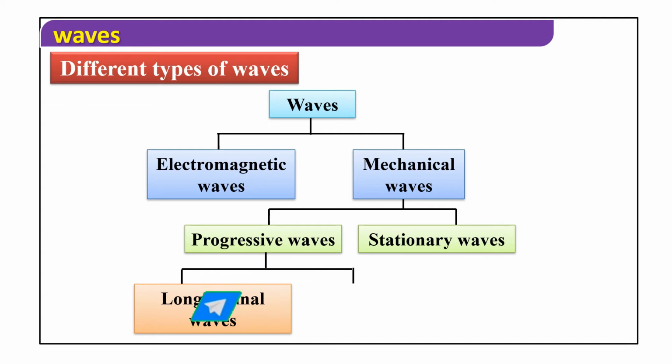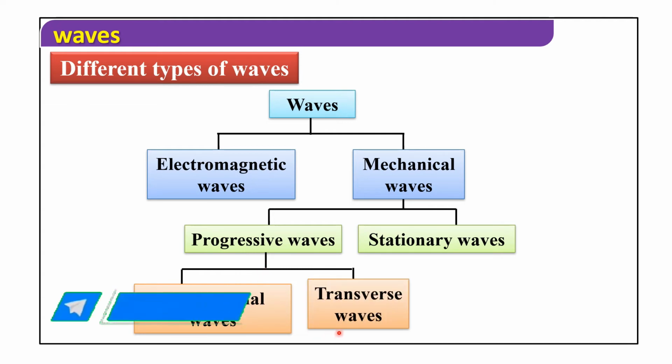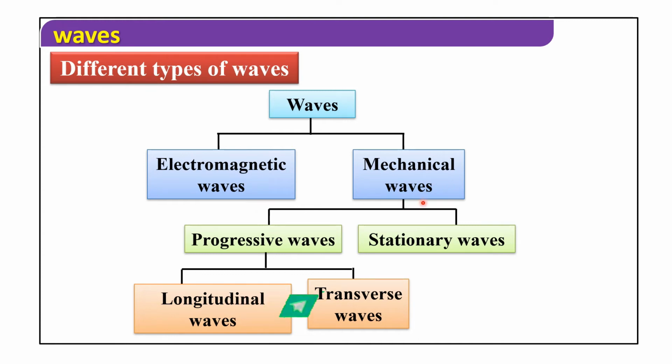Progressive waves are again divided into two types, longitudinal waves and transverse waves.